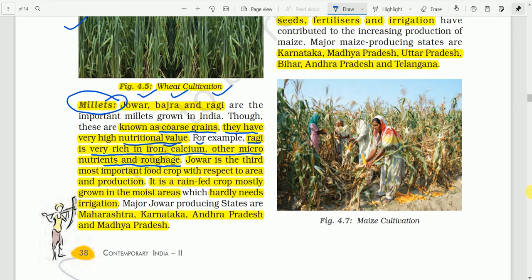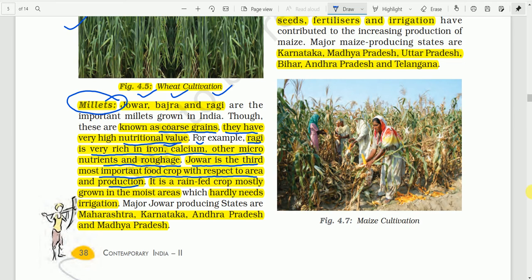About the production, jawar is the third most important food crop with respect to area and production, after rice and wheat.